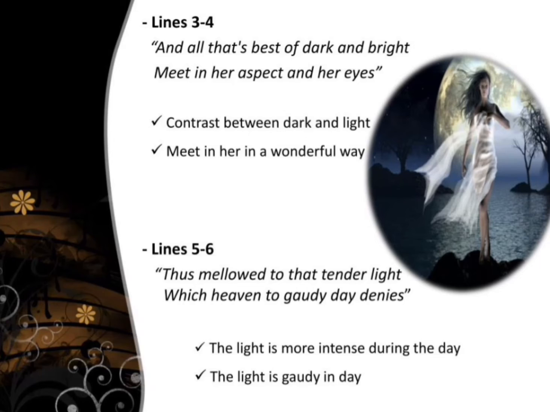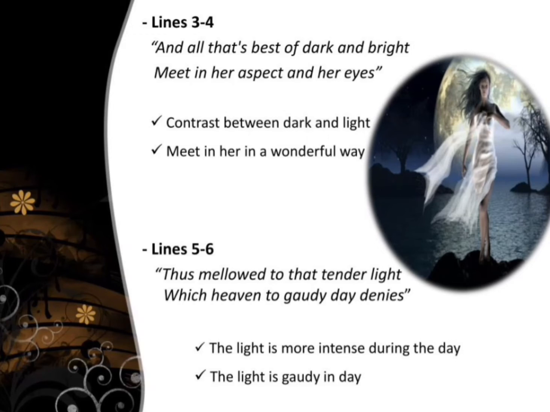Her aspect can mean both her facial expression and her overall appearance. So her whole appearance and especially her eyes create some kind of harmony between dark and bright.